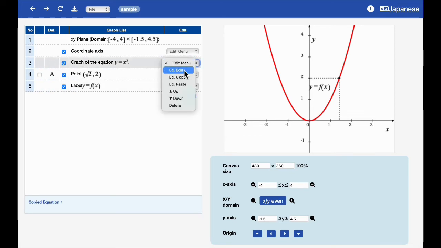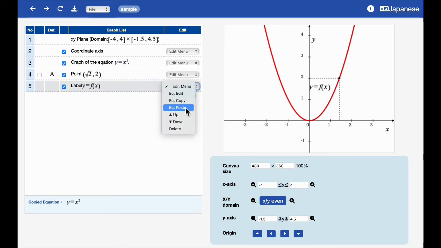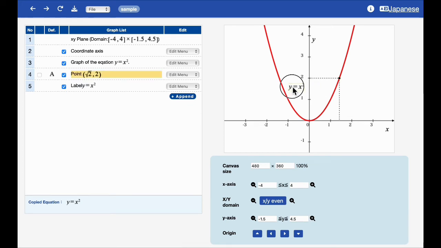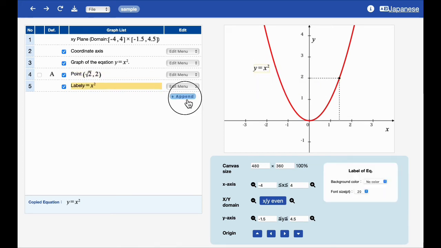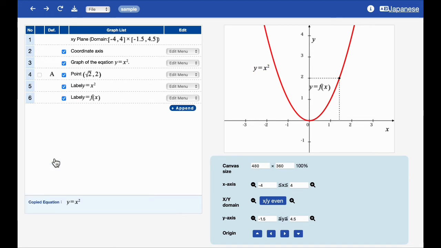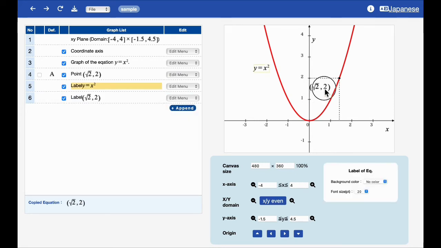Next, append the equation label by copying the corresponding equation from the previous function curve line and pasting it into the label line, and move it to a suitable position. Similarly, the point coordinate label is arranged nearby the corresponding point. It is important that equation or coordinate labels can be displayed clearly on the canvas. Finally, output the fixed graph.